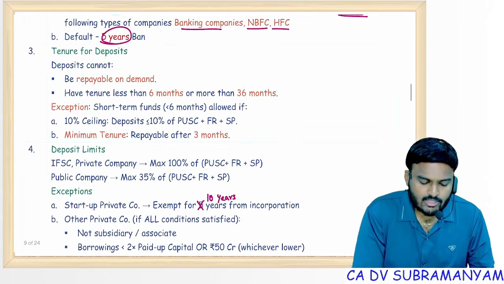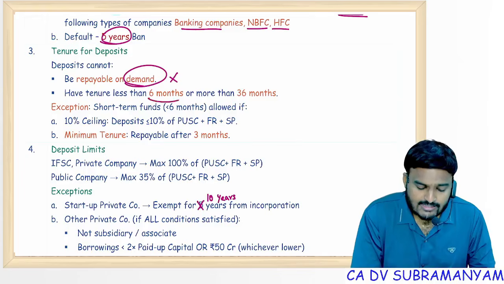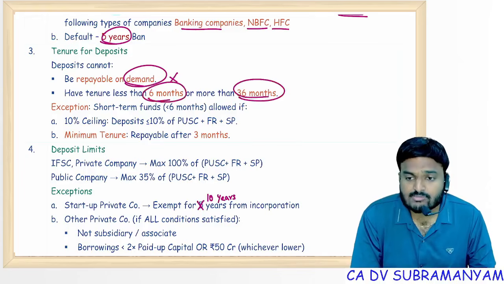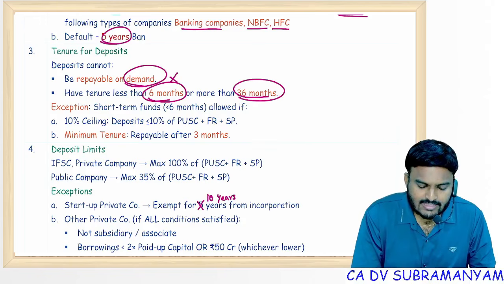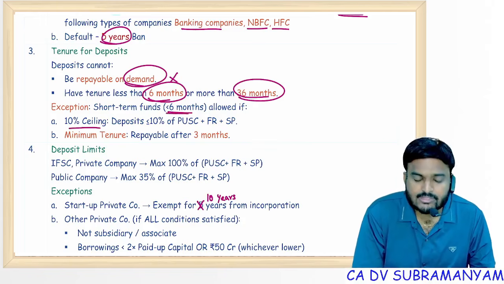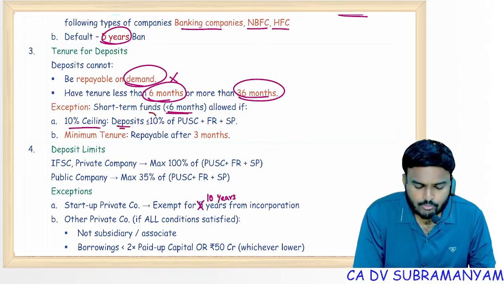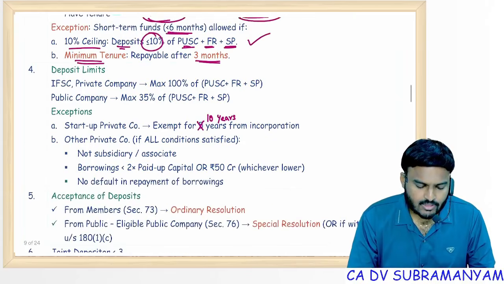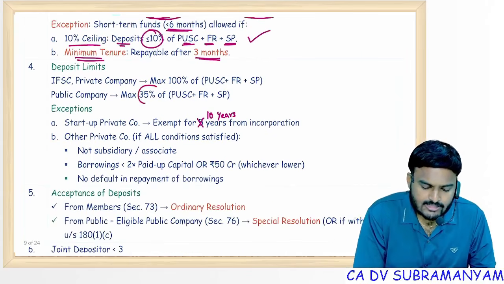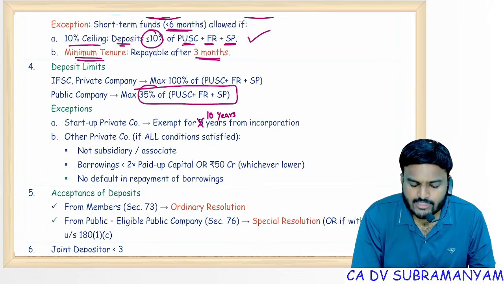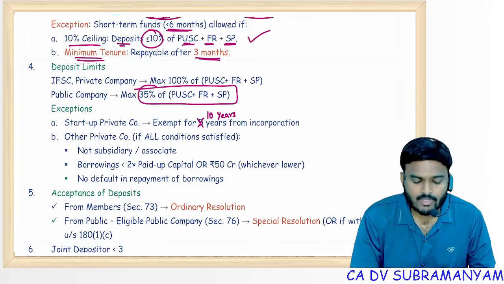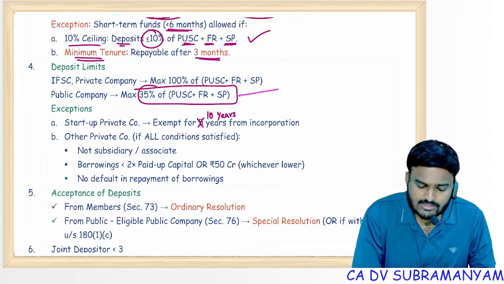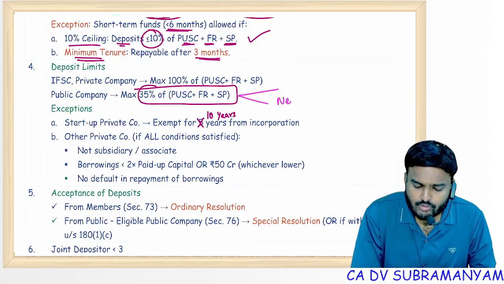Tenure of deposits: demand deposits not allowed. Less than 6 months deposits not allowed, more than 36 months deposits also not allowed. But for less than 6 months we had an exception, that is the 10% ceiling. Deposits up to 10% of paid up share capital plus free reserves plus securities premium are allowed for a tenure minimum of 3 months. Deposit limits: the limit is 35% of paid up share capital plus free reserves plus securities premium. And this limit covers not only new fresh deposits but also existing deposits.